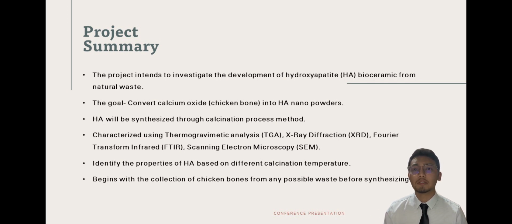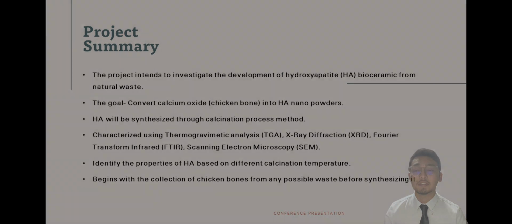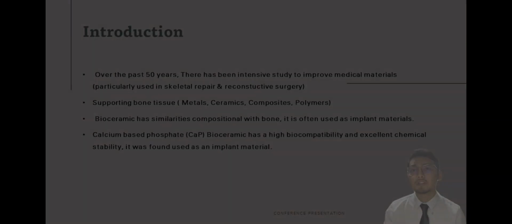In order to achieve this, HA will be synthesized through the calcination process method. Then the characteristics of the HA will be analyzed by using thermogravimetric analysis, X-ray diffraction, Fourier transform infrared, and scanning electron microscopy. All the analysis will be carried out to identify the properties of HA based on different calcination temperature. The project begins with the collection of chicken bones from any possible waste before synthesizing it. Move on to the next slide.